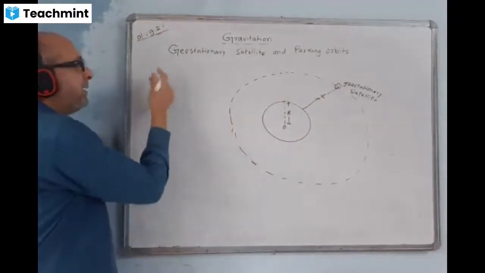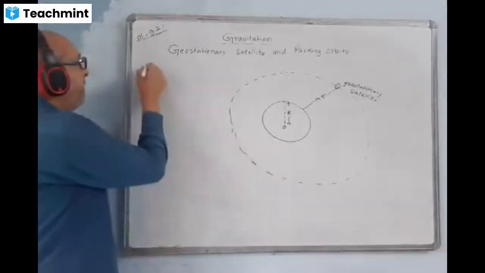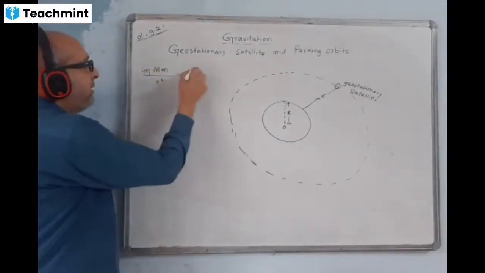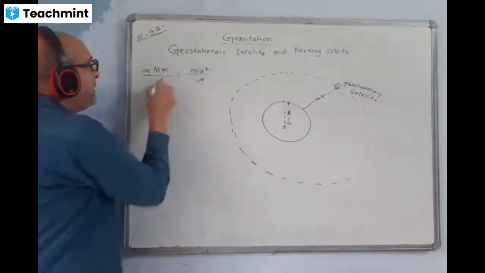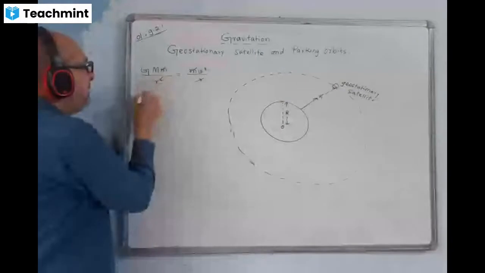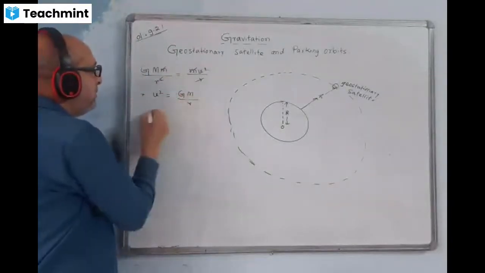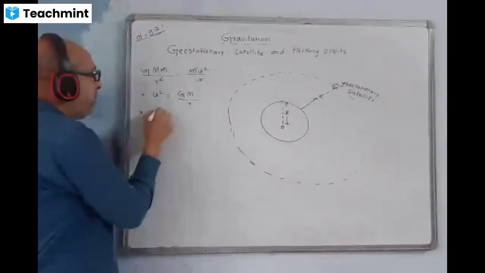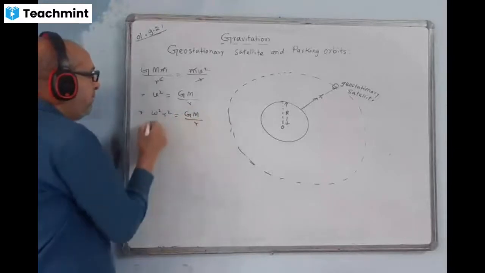We'll be writing it the same way. Gravitational force is equal to the centripetal force. We'll equate. The gravitational force formula is GMm by r square, and here I'll write the centripetal force mv squared by r. r and r cancel, m and m cancel. We'll get v square equal to GM by r. Therefore, for v I will write omega r. I write omega square r square is equal to GM by r.